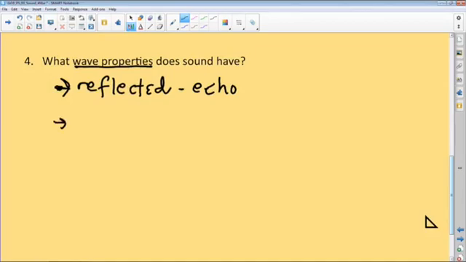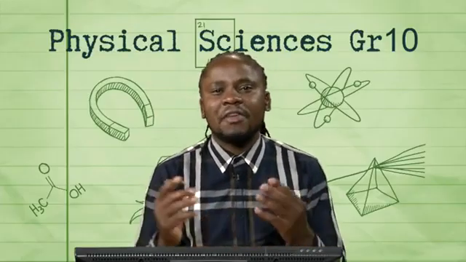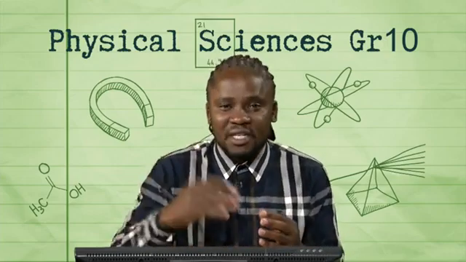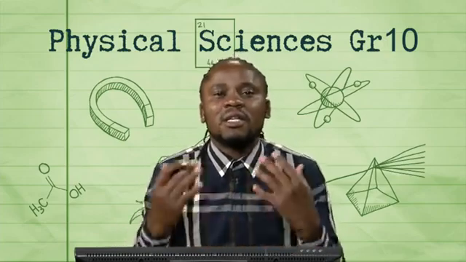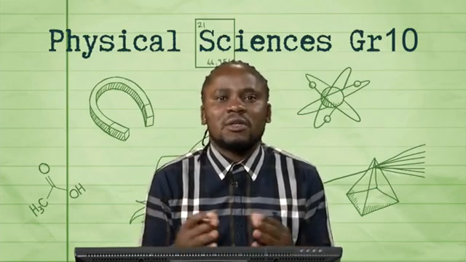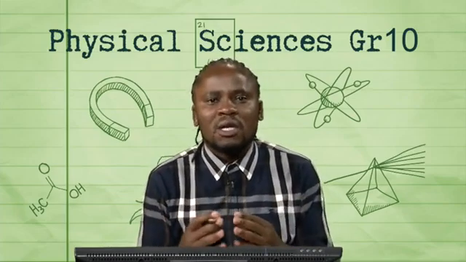Then our second property has to do with pitch. When you talk about pitch, pitch has to do with the frequency. Remember, frequency has to do with the number of complete pulses or vibrations that are propagated in a given time, measured in hertz. So if we talk of, for example, in music, a soprano singer has a high pitch.